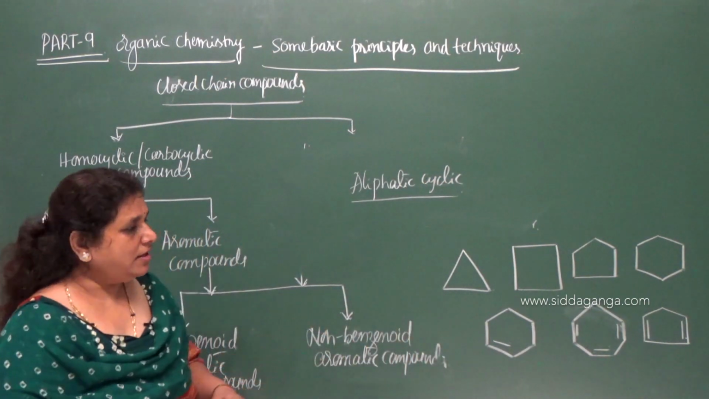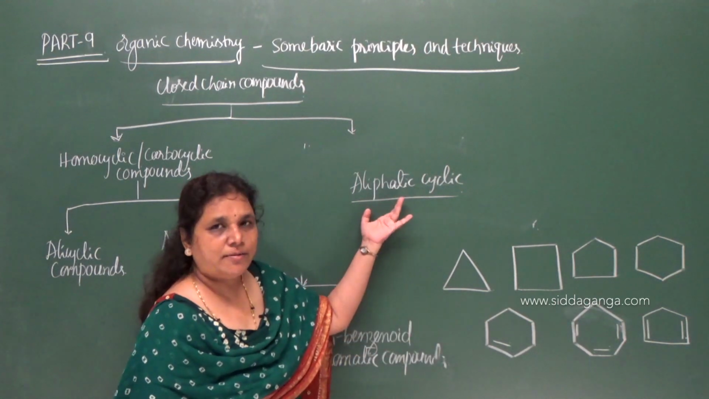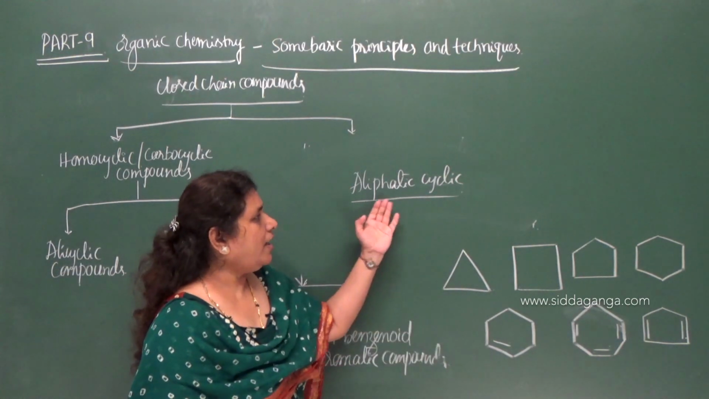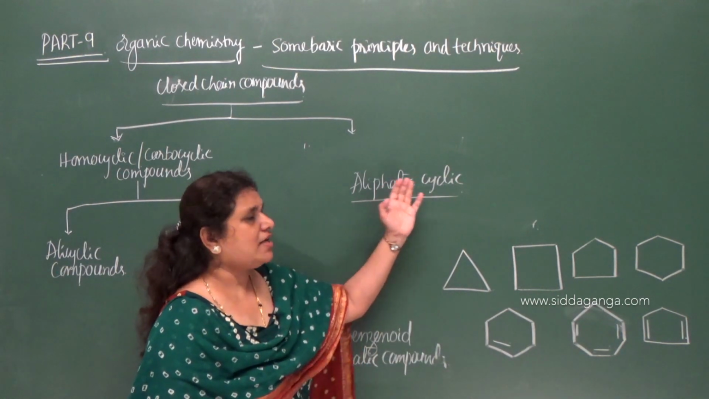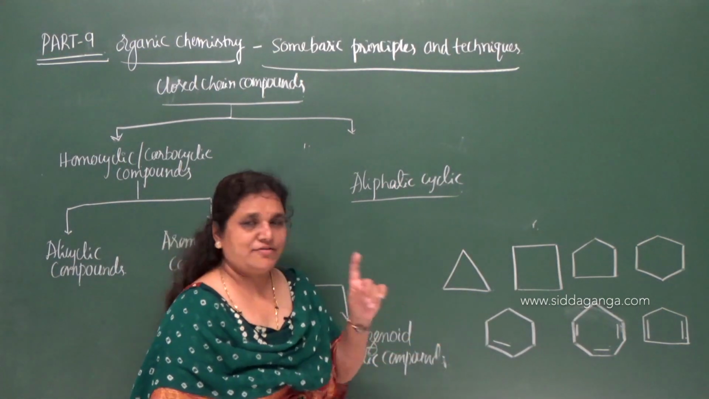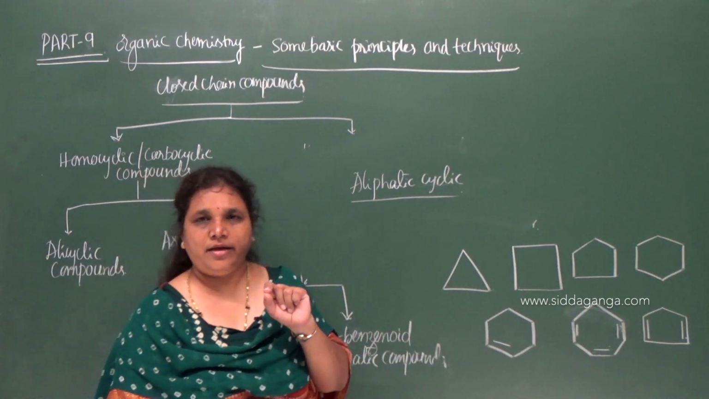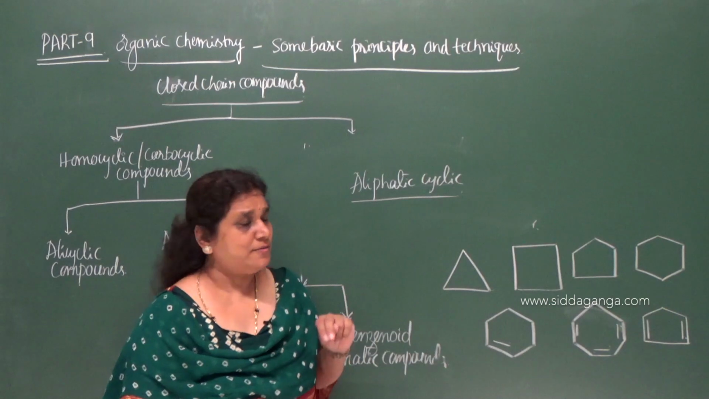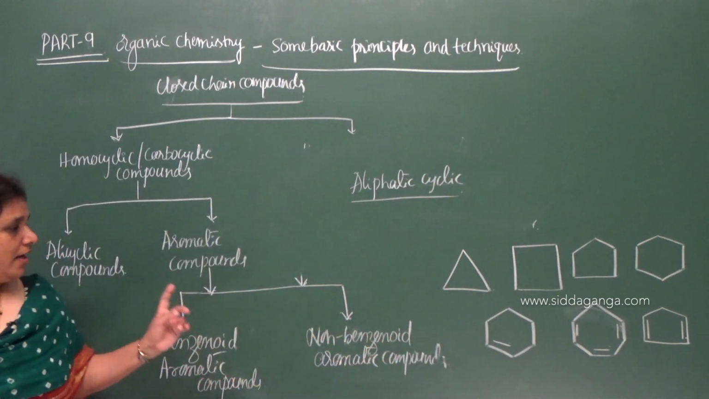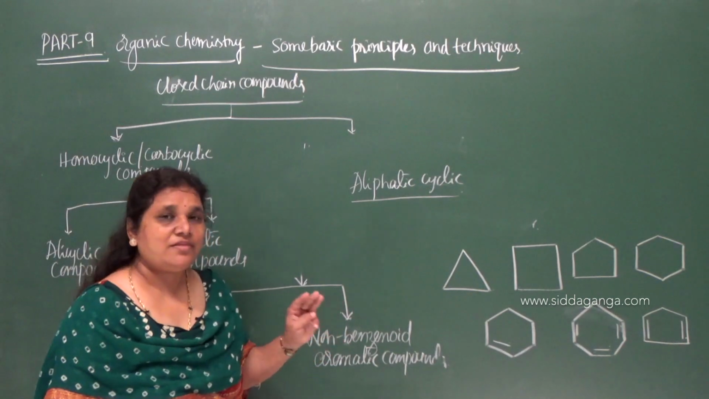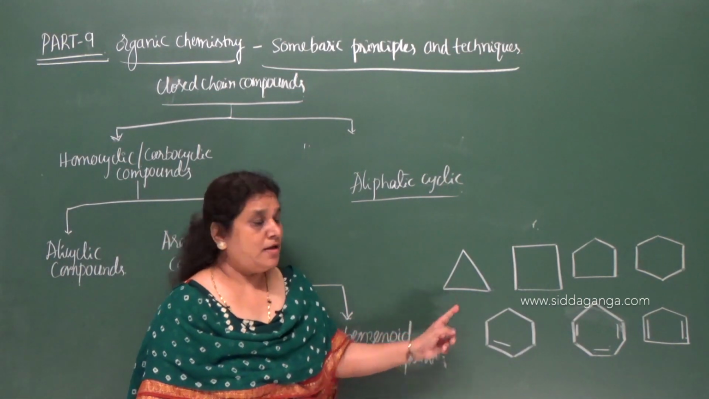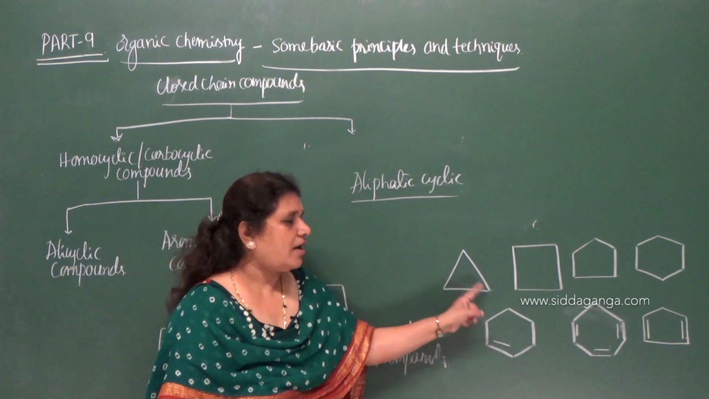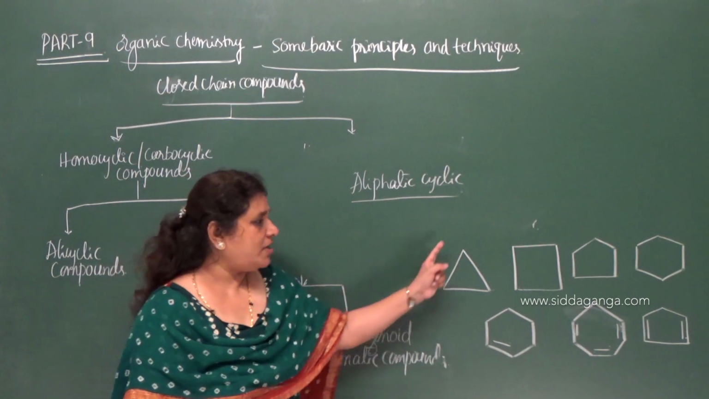Aliphatic cyclic means they show a property of aliphatic compounds but contain a ring structure. Hence the compounds are called alicyclic compounds or aliphatic cyclic compounds. As I said, the first member of alkane is methane containing one carbon. The first member of alkene is ethene, which contains two carbon atoms. But in case of alicyclic compounds, the compound with three carbon atoms is the first member. So the first member starts with three carbon atoms because a minimum of three carbon atoms is required for the formation of a ring